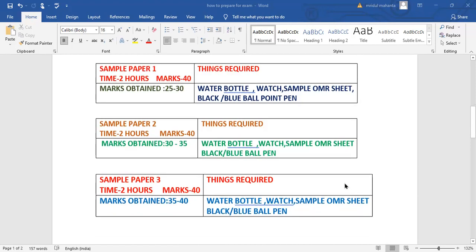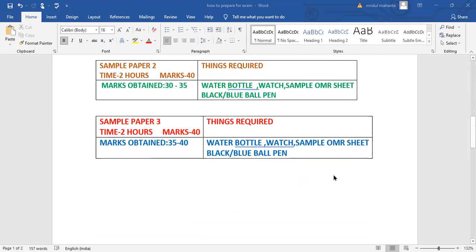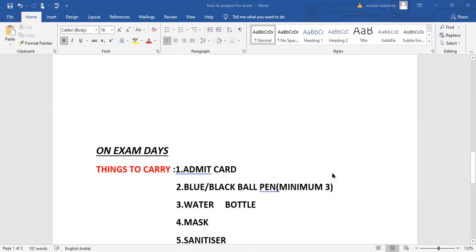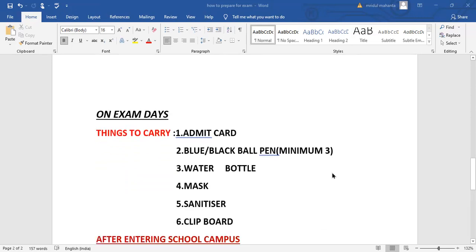Okay, definitely these things are going to help you. Then next, very very important for your exam. Now on exam days, I am talking about the exam days. Things to carry. What are the things you are going to carry with you? First of all, the admit card. Already you will be getting it from your school. Number 2, black or blue ballpoint pen, minimum 3. In case one is not working, you need not take any tension because you have 2 more pens with you. Clear?